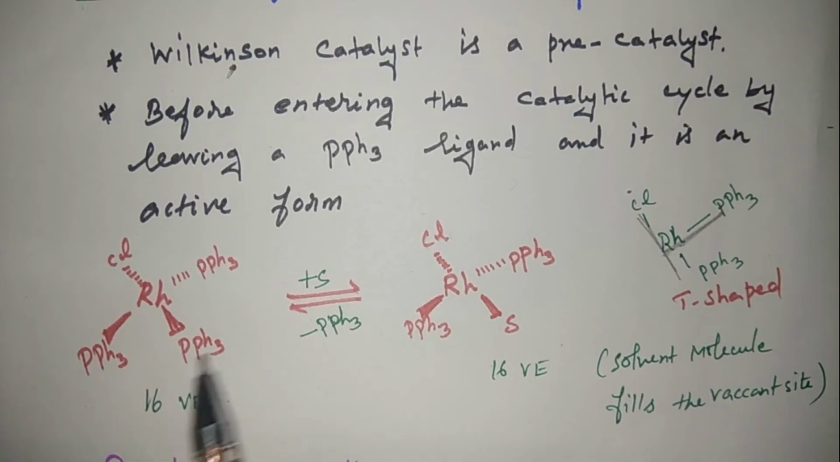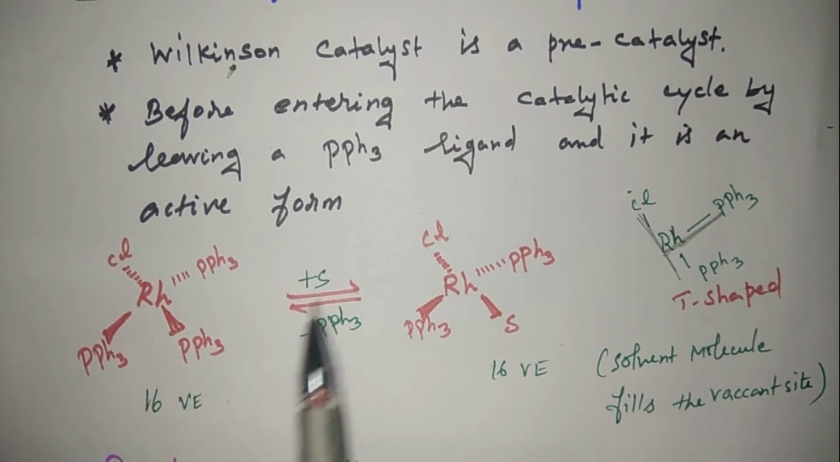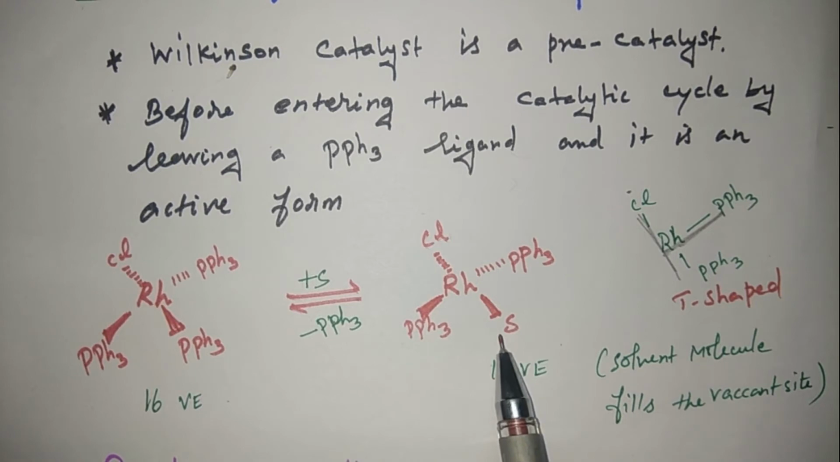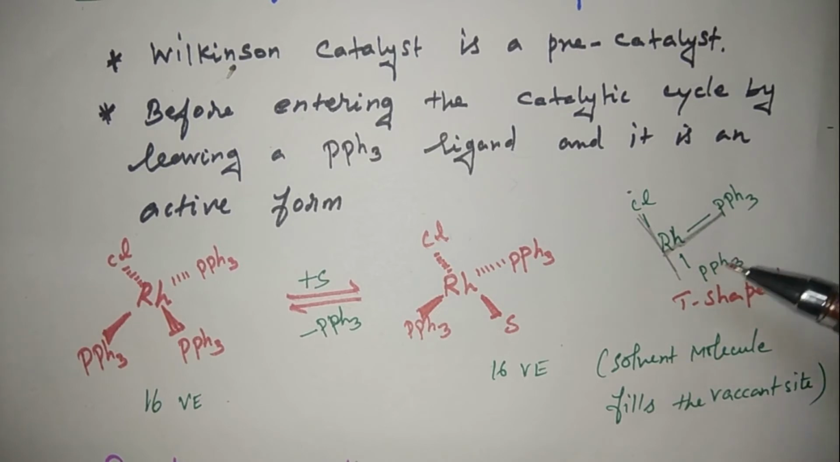Before entering the catalytic cycle, by leaving a PPh3 ligand, a vacant site will be created. That vacant site will be filled by a solvent molecule. We can have a 16 valence electron complex. After the leaving of the PPh3 ligand, it will have a T-shaped structure. It is very important. Which one is the active form of Wilkinson catalyst? That question will be asked. Rhodium (PPh3) twice Cl is the active form and it has a T-shape.